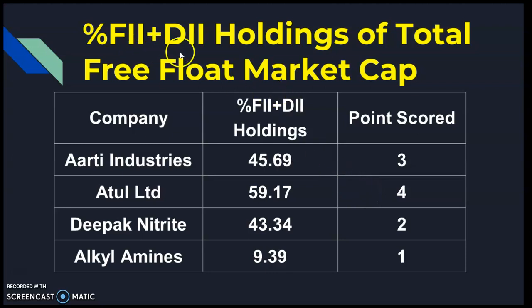Next, the percentage of FII plus DII holdings of total free float market capitalization. If you take the total market capitalization and subtract the promoters' holdings, you get the total free float market capitalization. Out of this free float market capitalization, what is the holding of FII plus DII? We have calculated it manually, and you can see that for Atul it is the highest, 59.17 percent, therefore it will get 4 points, and the lowest is for Alkyl Amines, only 9.39 percent.